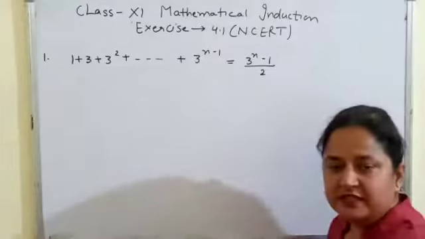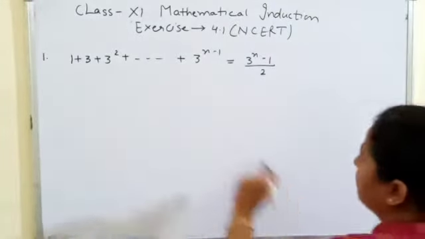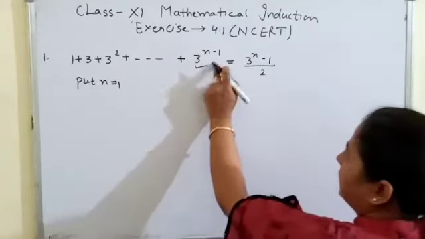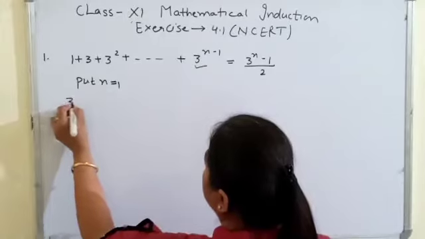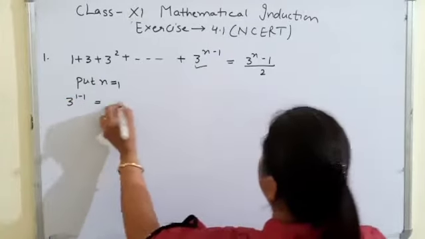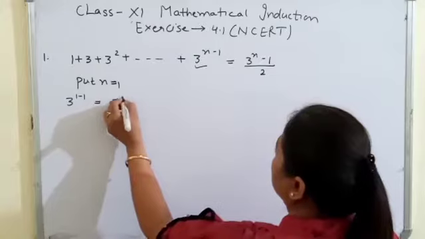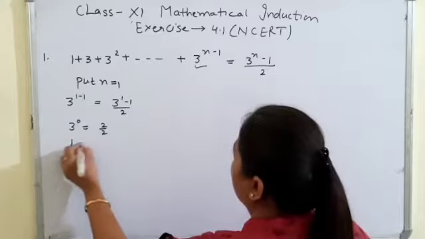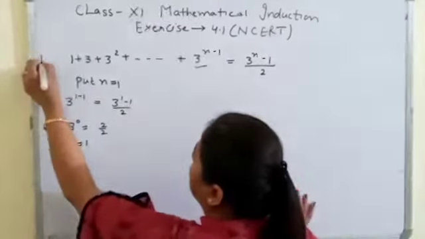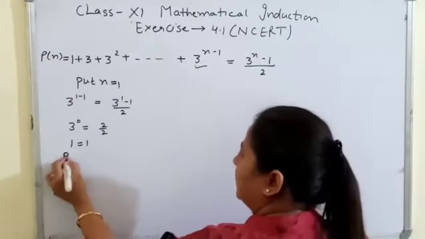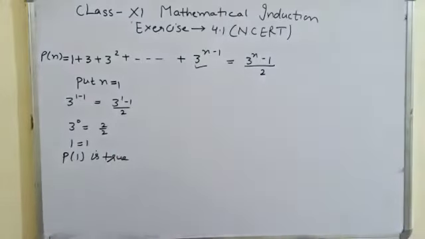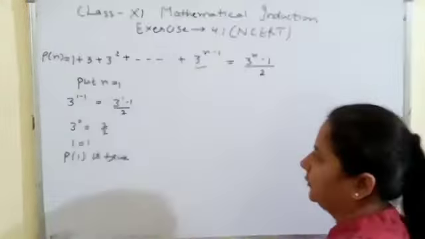First step is that we will check it for n equal to 1. So put n equal to 1. You can substitute n in the last term of the left side, that is 3 power 1 minus 1, which is 1. And on the right side, 3 power 1 minus 1 by 2, that is 2 by 2, which is 1. So 1 is equal to 1, the statement is true. Let's write it Pn. P1 is true, so our mathematical statement is true for n equal to 1.